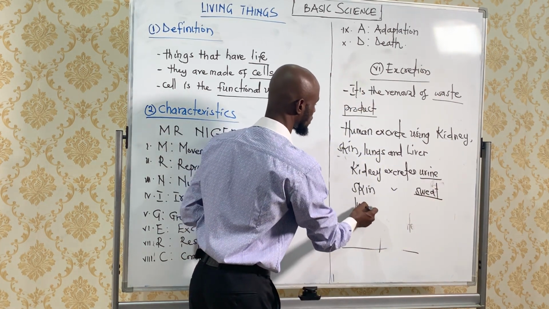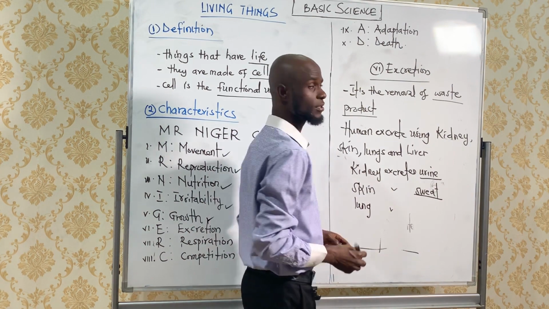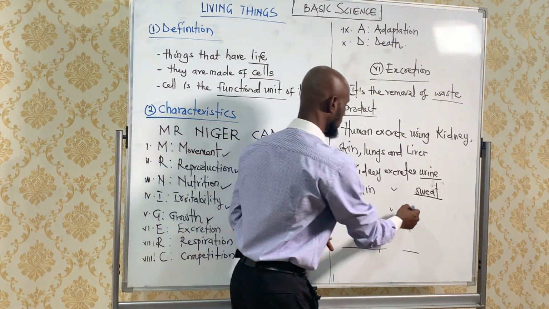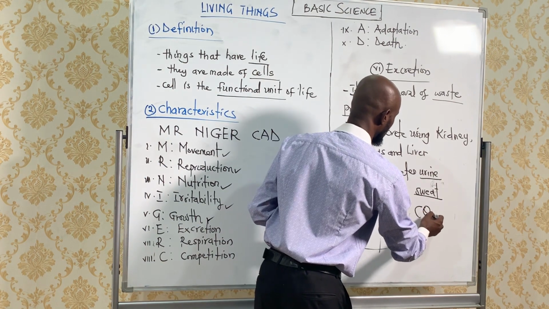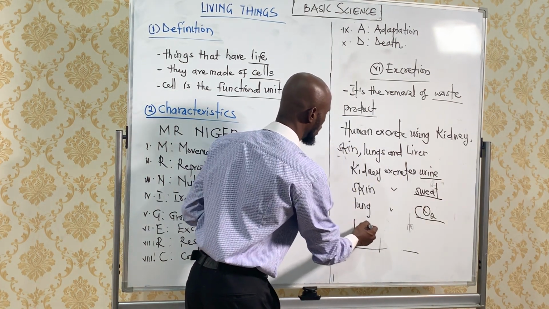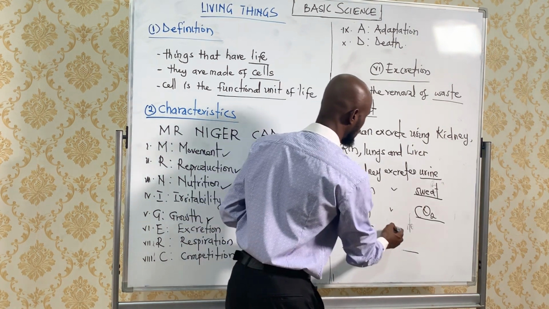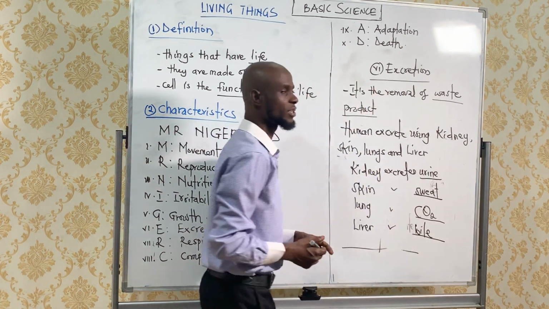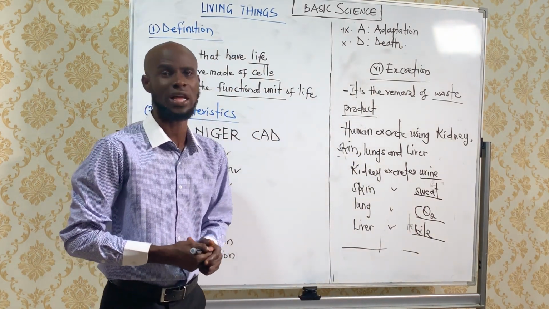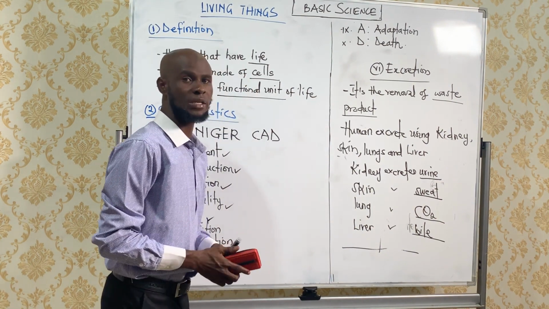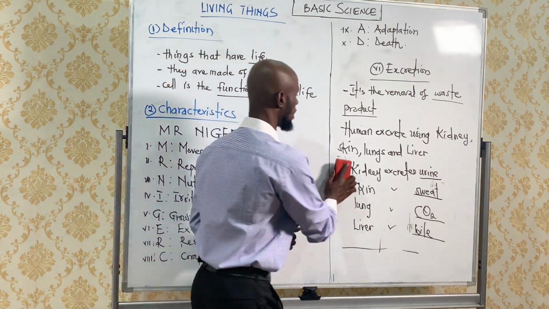What about the lungs? The lungs excrete carbon dioxide. While your liver excretes bile. I'm going to tell you about the bile when we get to the topic of excretion. So let's look at the difference between the plant and the animal in terms of excretion.